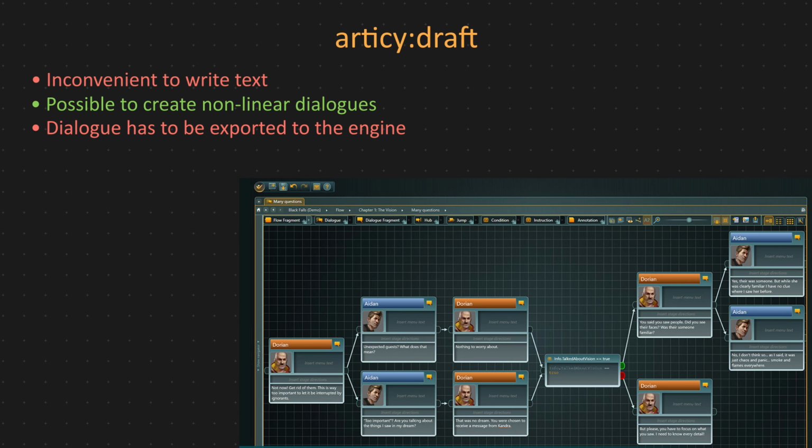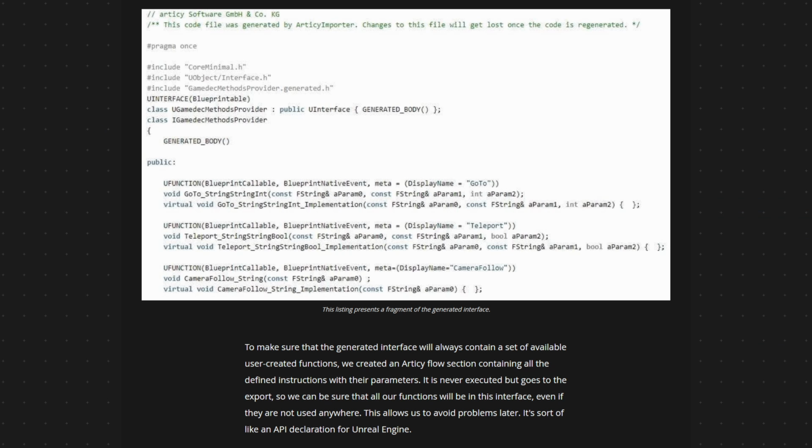But imagine that you want to trigger some game event from your dialogue, like playing a simple animation. It's impossible to do this an easy way, because Articy Draft knows nothing about Unreal Engine. There's an entire blog post on the official Unreal Engine blog detailing how the integration with Articy Draft works. In my opinion, it is full of hacks. It prevents writers, narrative designers, and programmers from utilizing the full power of Unreal Engine for storytelling. You can find the link to this blog post in the video description.